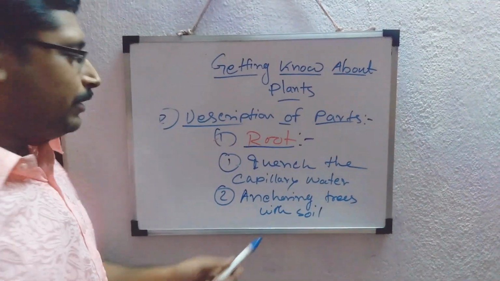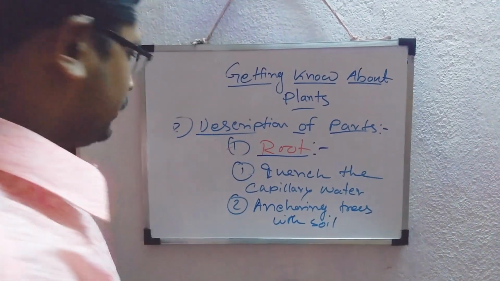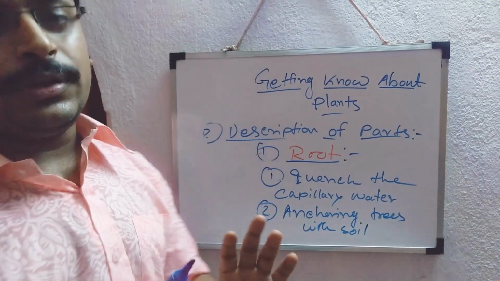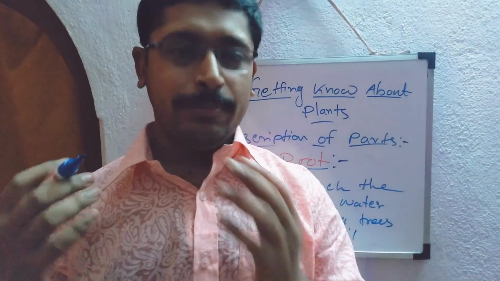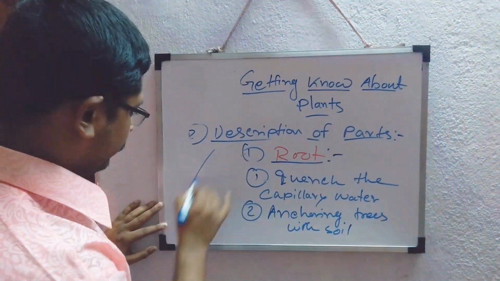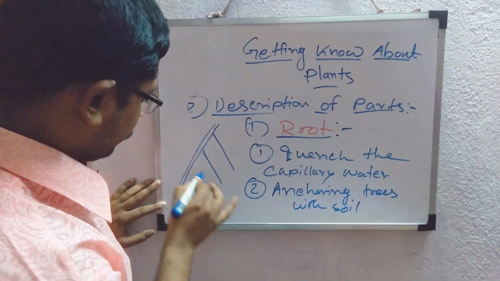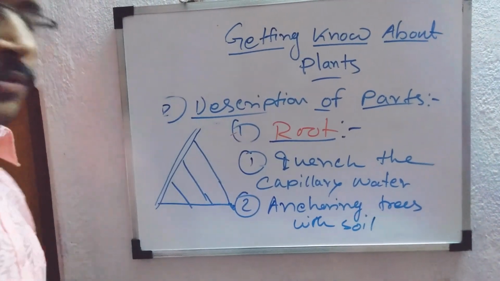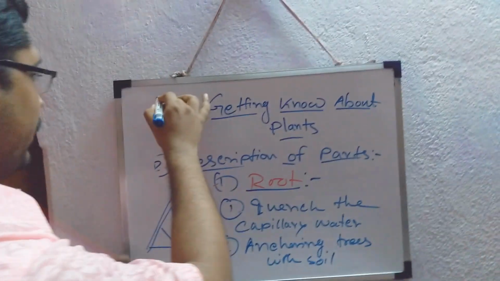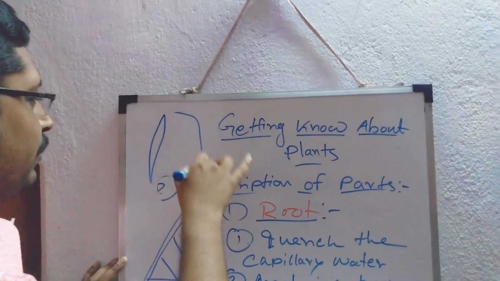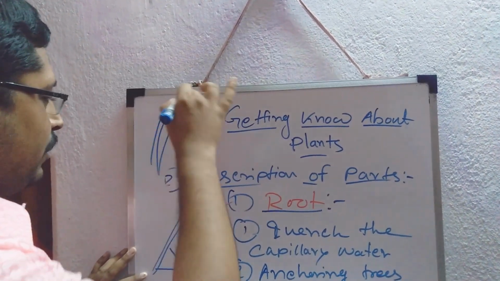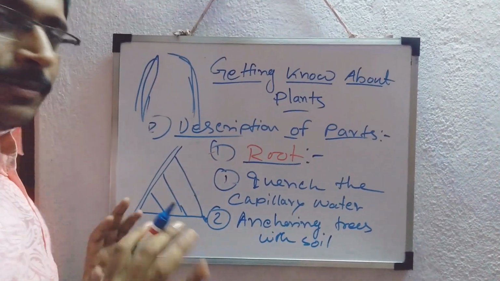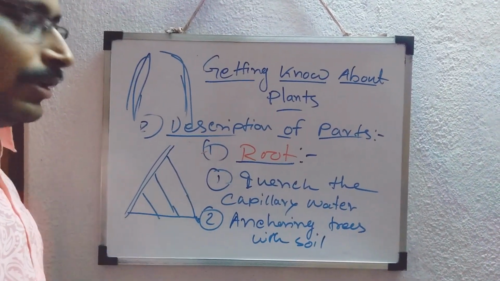The root has several modifications other than modified root also. Just like in Kia tree, we have seen supporting roots for their support. In your books, you will find the pictures of supporting roots, just like if it is a tree, you can find this type of roots at the base level. So this is the supporting root. You have seen in the banyan tree there are roots coming from the upper sides. So these are some modifications of the roots and they have specialized function. So this is about the root.